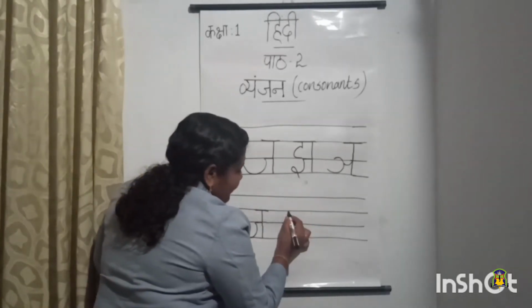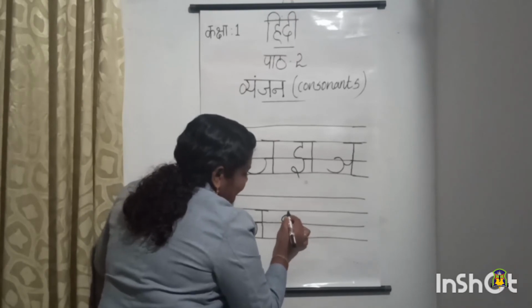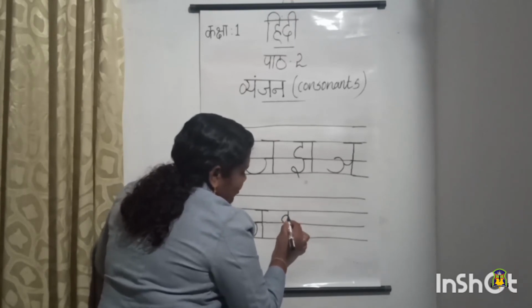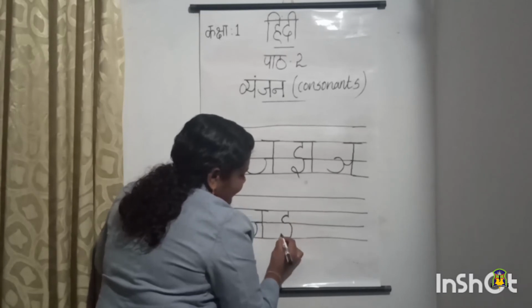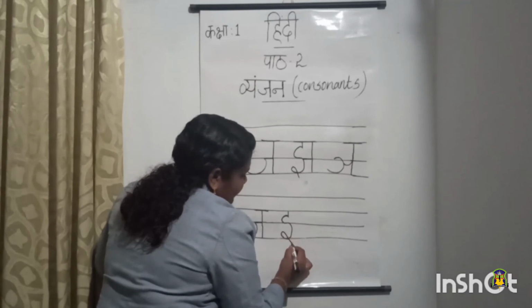Then next we are going to write the letter Jha. So first we will write the letter E. Okay. First we will draw a small standing line. From there we will write the English alphabet S. Then move your pencil a little up. Then pull it down.